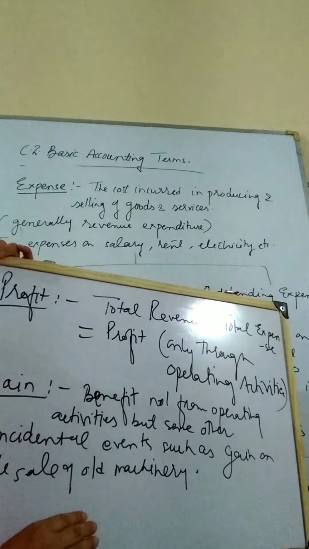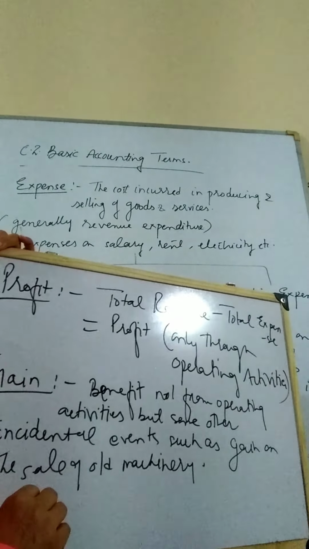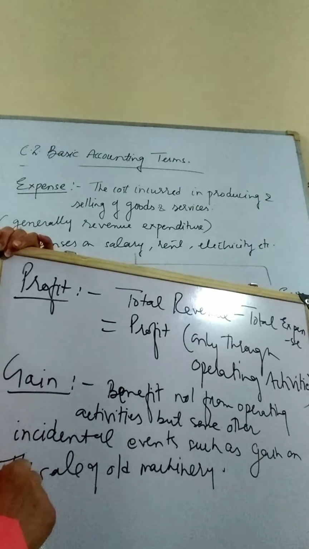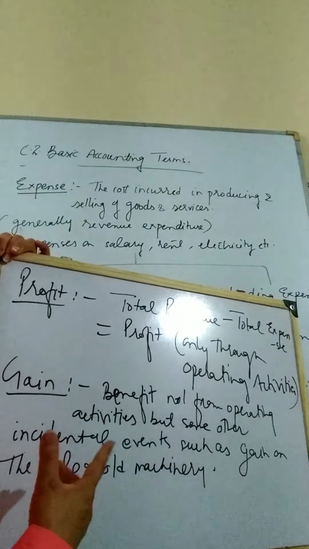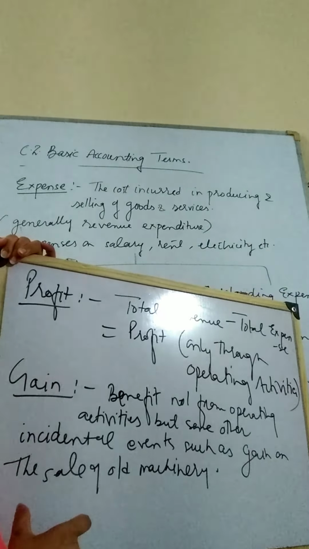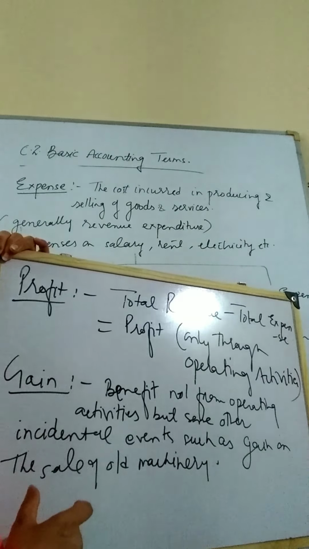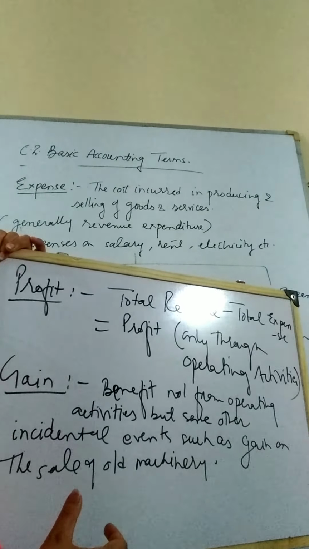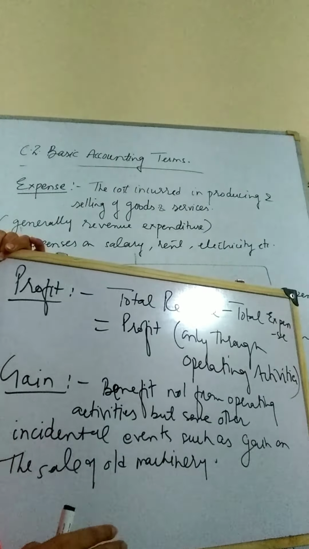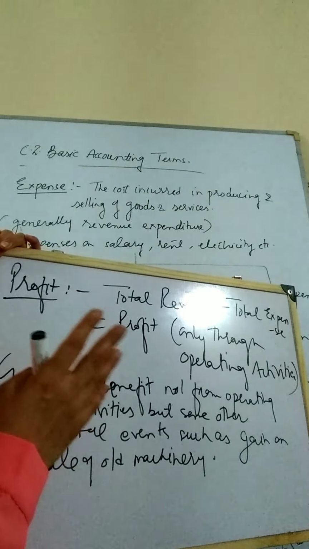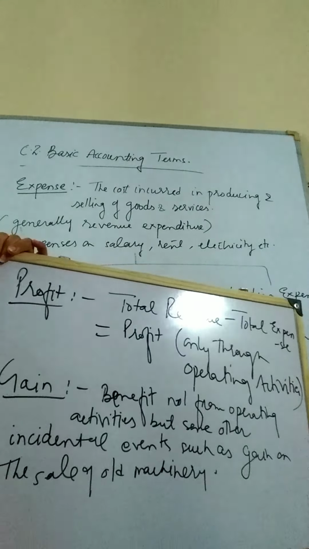It is not coming from any business activity, it is not coming from the sweat of the workers, it is coming only through luck. Gain can be referred to as a kind of receipt which is incidental, and it is not profit earned through the hard work of the business activities.